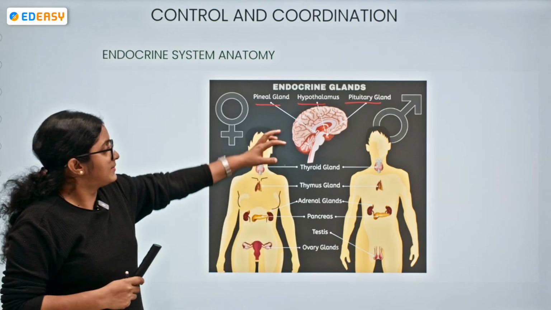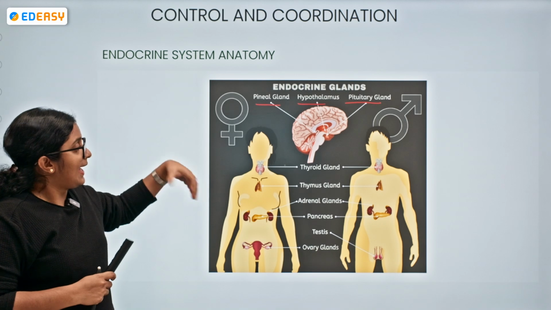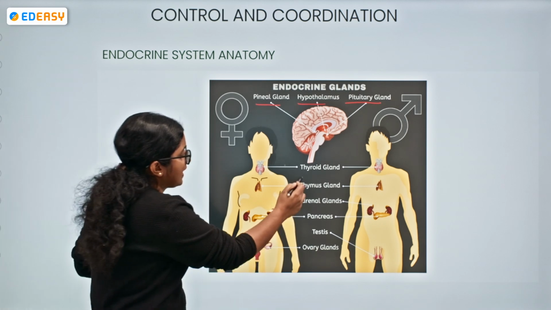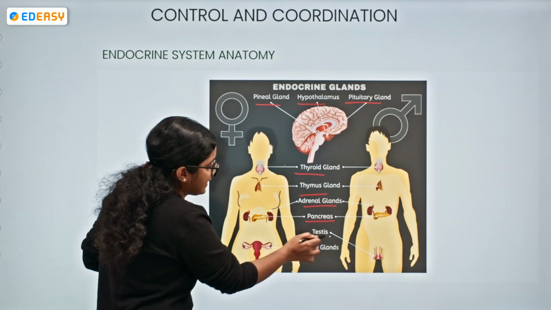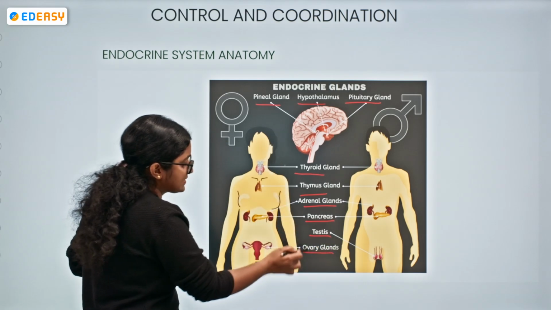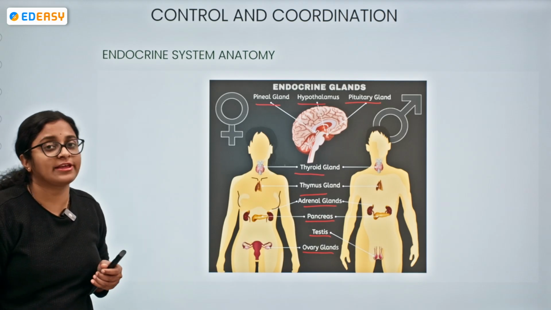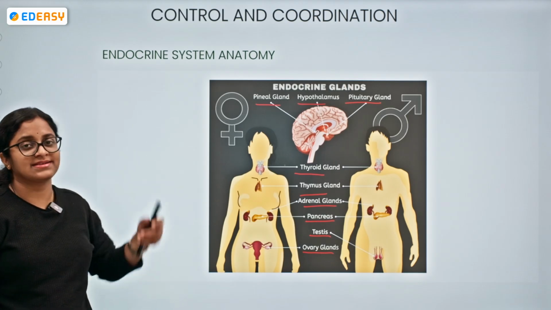Right below the hypothalamus we can see the pineal gland and the pituitary gland over here. And what else do we have? The thyroid gland, the thymus gland, adrenal gland, the pancreas, testes with respect to the male, and ovaries with respect to the female. This is what we can observe in our endocrine system.